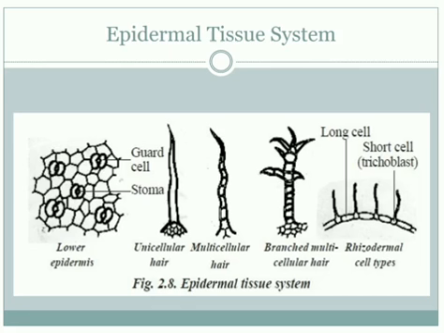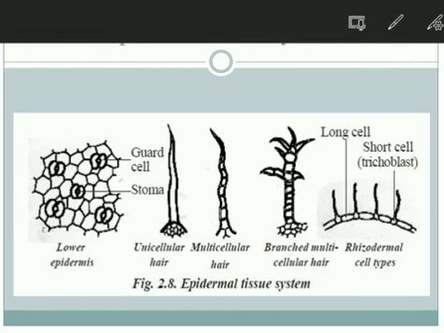In this way, these are the structures of the epidermal tissue system. In the first diagram, the guard cell is found. The stomata are there, and that stomata is the dicot stomata because it is kidney shaped. In the second diagram, the unicellular hair is made up of only one cell. Let us see here, only one cell structure is there, that is the unicellular hair. Second is the multicellular hair, made up of multiple cells. In some plants, branched multicellular hairs are also present.